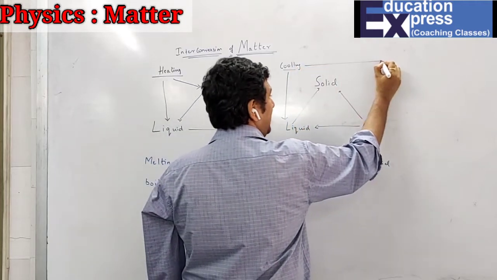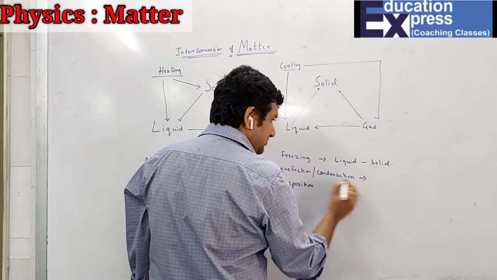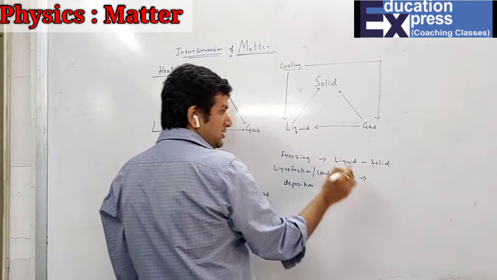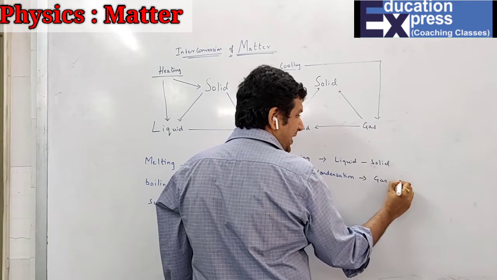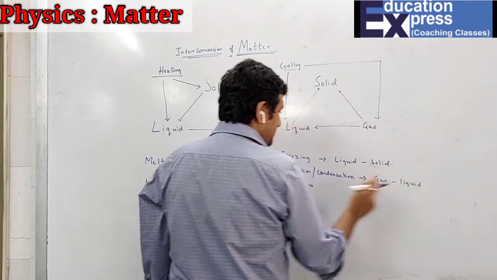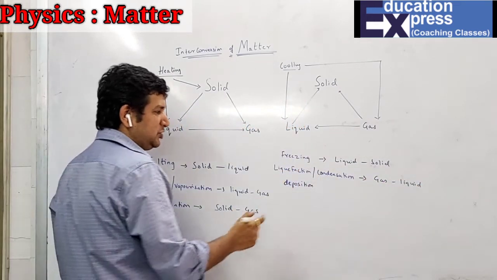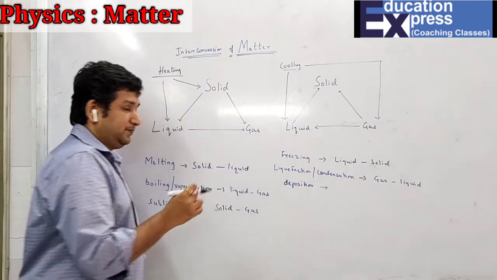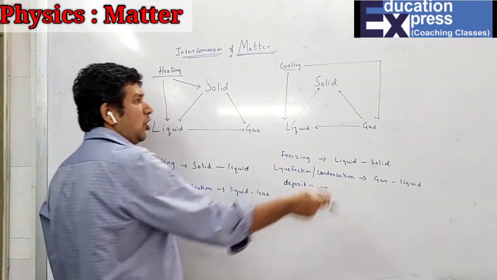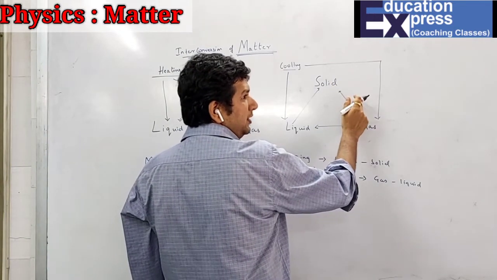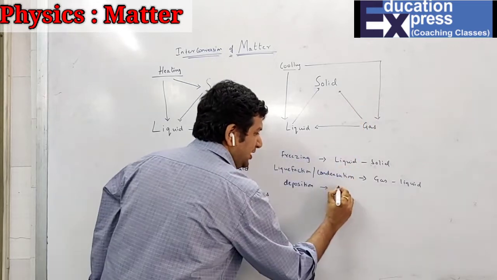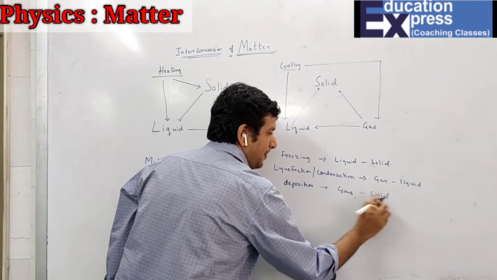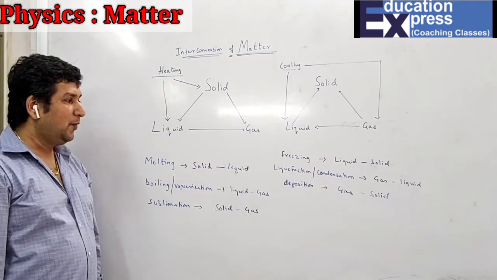Similarly, on cooling gases, can you see the arrow, students? Gases get converted to what? Liquid. That means the change of a state from gas to liquid is said to be your liquefaction or condensation. And last is your deposition. Again the same thing. The change of a state directly from gas to solid is said to be your deposition.